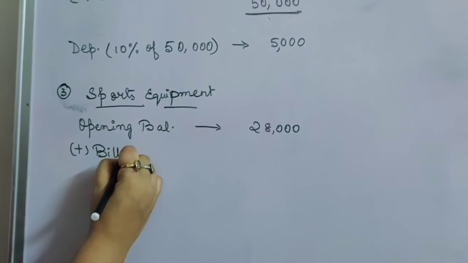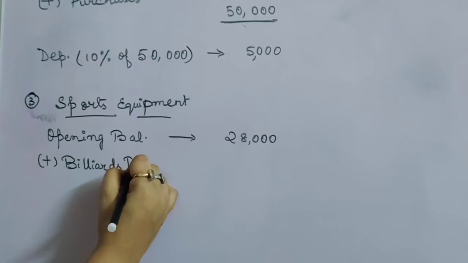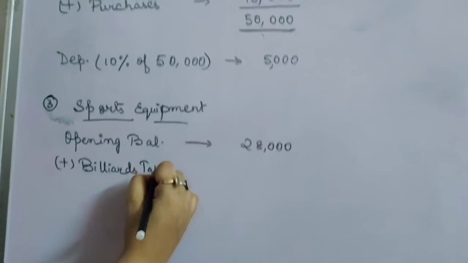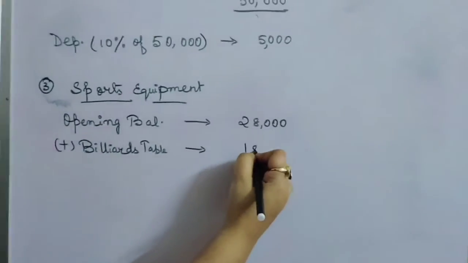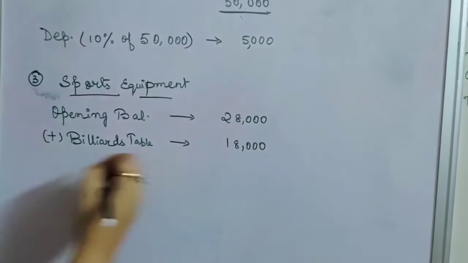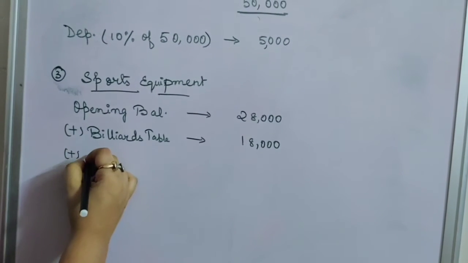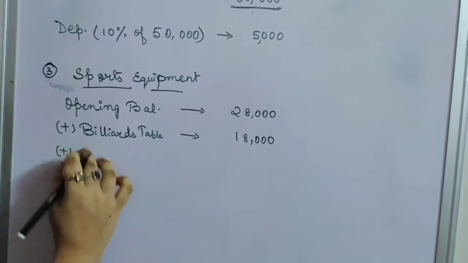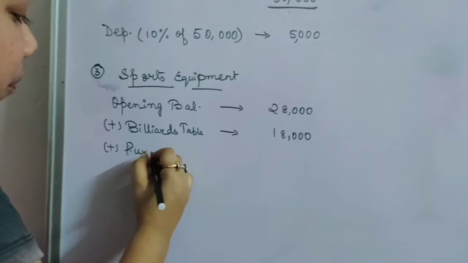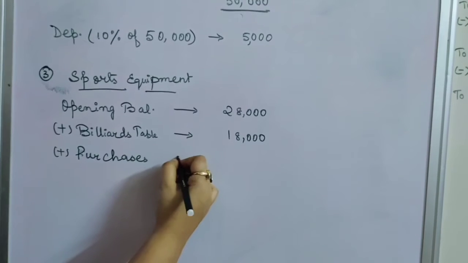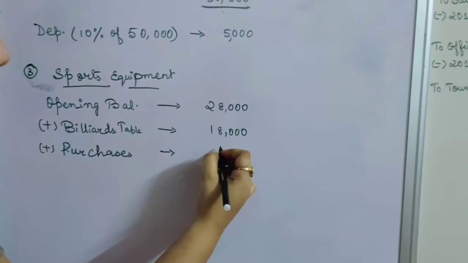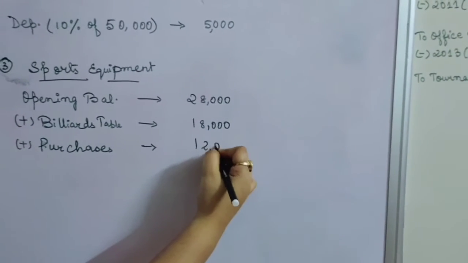This billiards table will also be treated as sports equipment, and the amount for the billiards table is 18,000. And again some additional sports equipment also you have purchased. So here we will write purchases. So during the year the addition was 12,000.